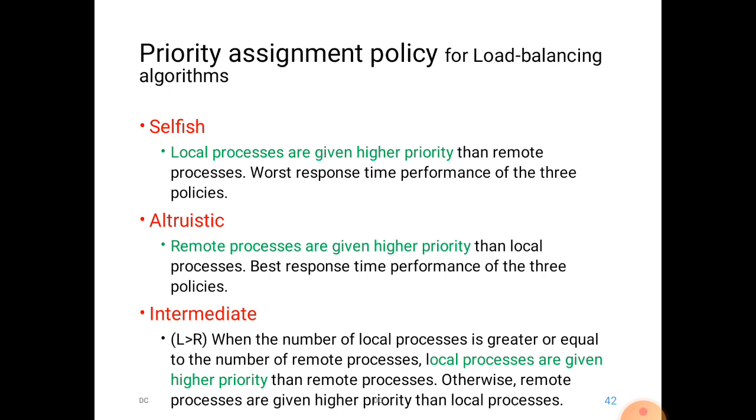In that case, it has the option of choosing two types. Either it can give importance to the local processes, finish them first, and then go for the remote processes, or it can finish the remote process and then go for local processes.